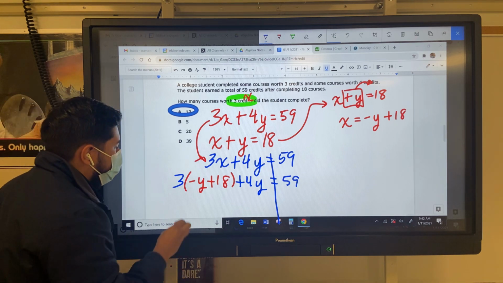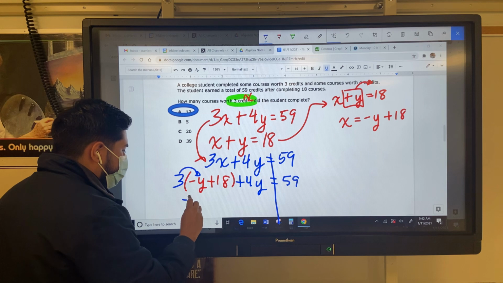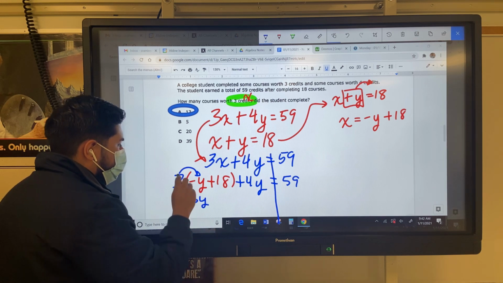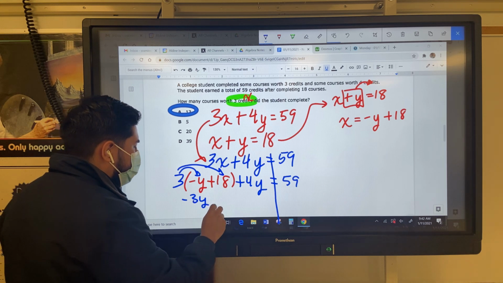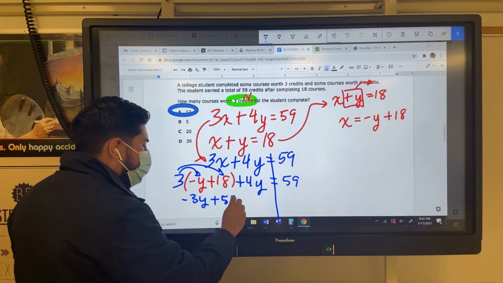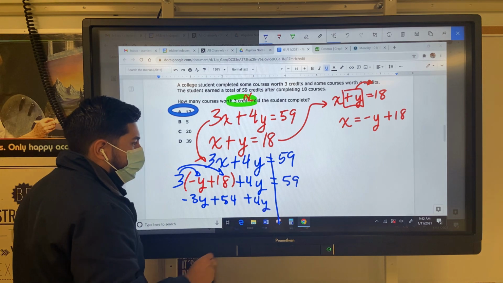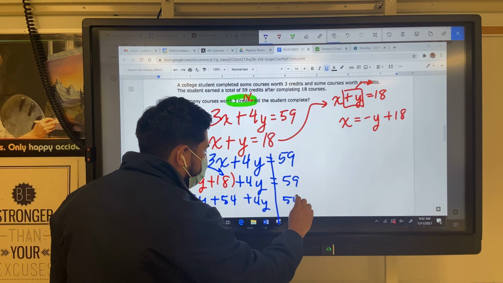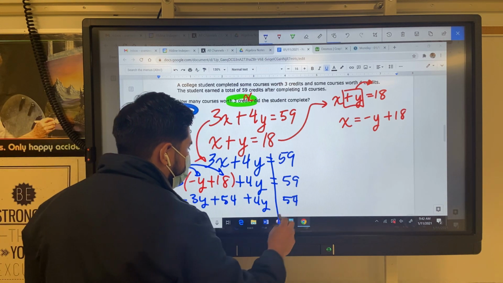And we start multiplying. 3 times negative y, negative 3y. 3 times 18, 30, 24. That's 54. Bring down the plus 4y. Bring down the 59, and then we solve. Oh, that's 59, my bad. Put 54.